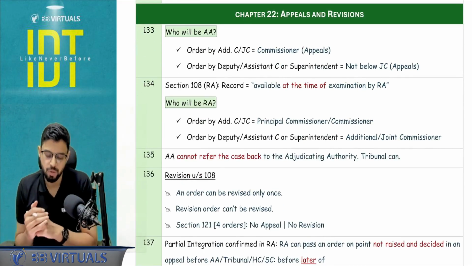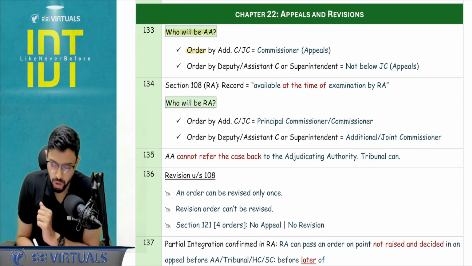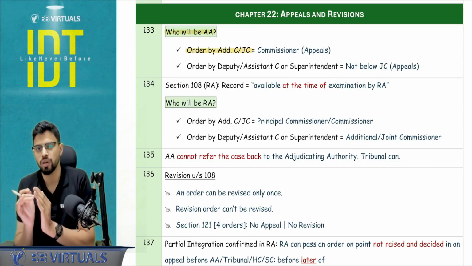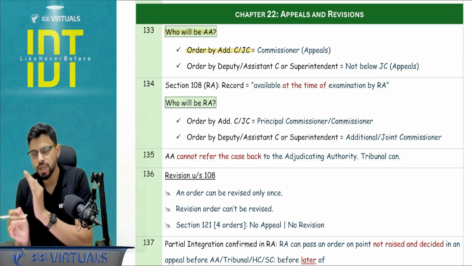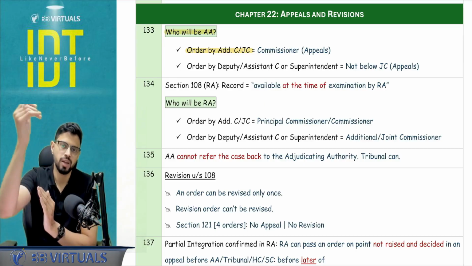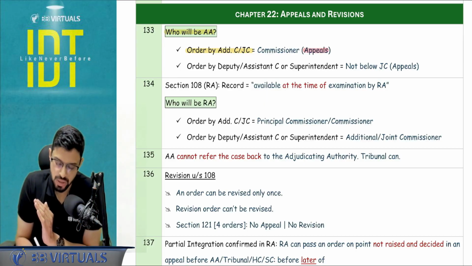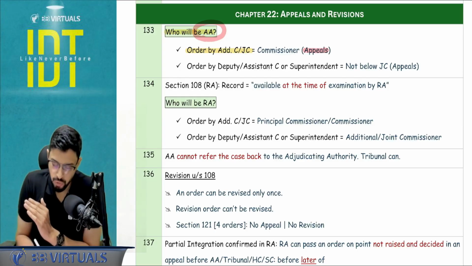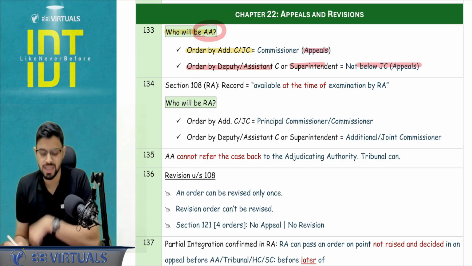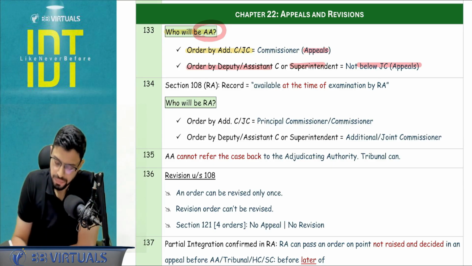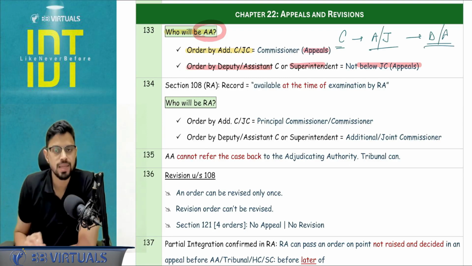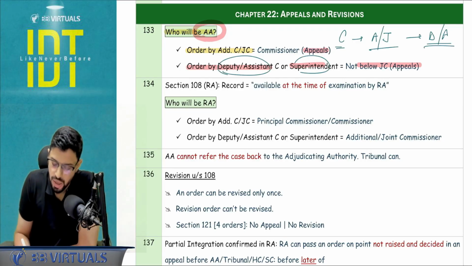Okay, next, chapter number 22, appeals and revision. Who will be the appellate authority? It depends upon who the adjudicating authority is. If the order is passed by an additional commissioner or joint commissioner, then the appellate authority will be the commissioner, but don't forget to write appeals because this is the appellate wing that we are talking about. If the order is by the deputy or assistant commissioner or superintendent, then it will be not below the rank of GC appeals. I hope you remember the basic chart: commissioner, AJ, DA. So basically commissioner, additional joint commissioner, deputy assistant commissioner. So deputy or assistant commissioner and above is GC appeals. So here minimum GC appeals.